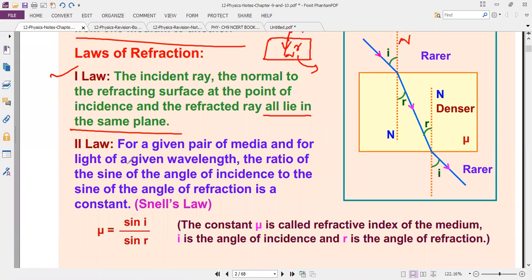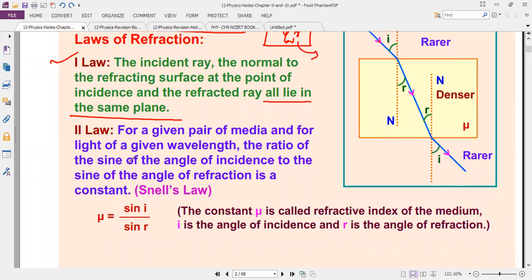First one: the incident ray, the normal to the refracting surface at the point of incidence, and the refracted ray all lie in the same plane. Second one: for a given pair of media and for light of a given wavelength, the ratio of the sine of angle of incidence to the sine of angle of refraction is constant. So mu is equal to sin i by sin r. Mu means the refractive index. Take notes.